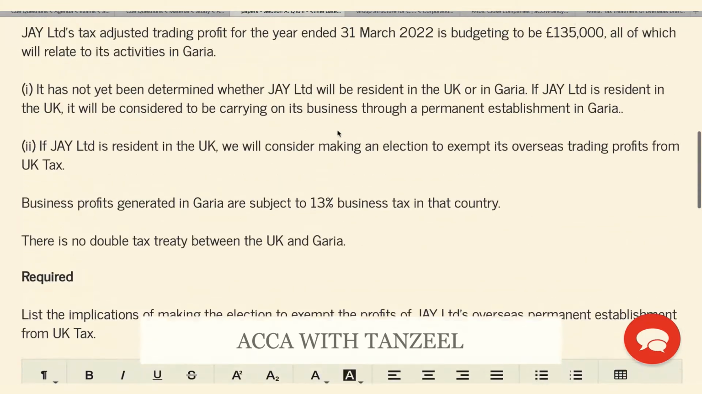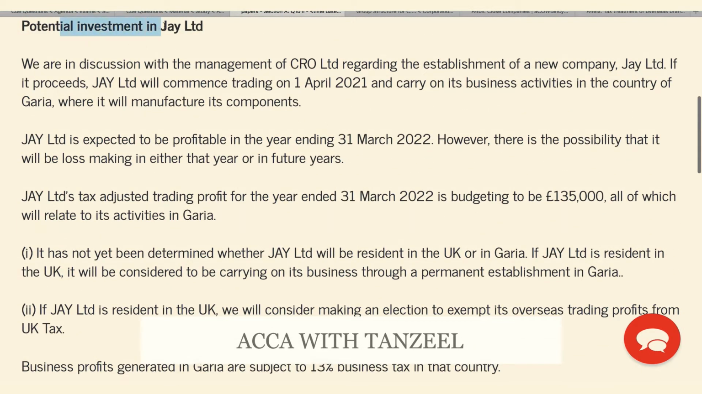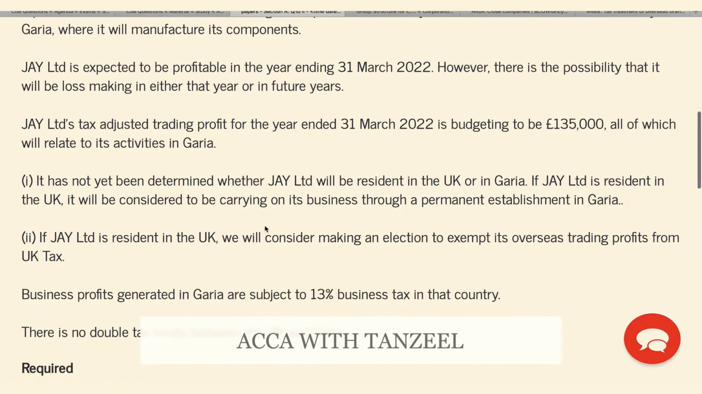So let's see what information we have. This is a potential investment in J Limited. They are in discussion with the management regarding the establishment of this new company, J Limited. If it proceeds, the company will commence trading on the 1st of April 2021. It is expected to be profitable in the year ending 31st March 22, but there is a possibility that it will be making losses in either this year or future years. The expected tax-adjusted trading profit for the year ended 31st March 22 is $135,000, and all of this relates to the activities in the overseas country.